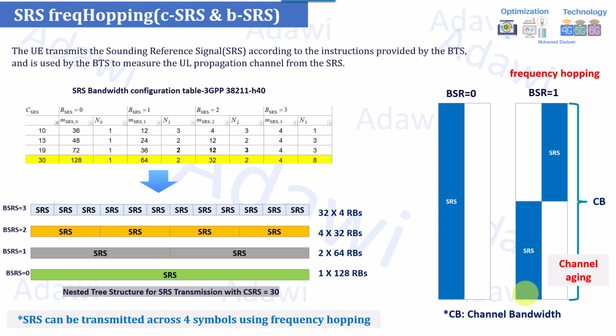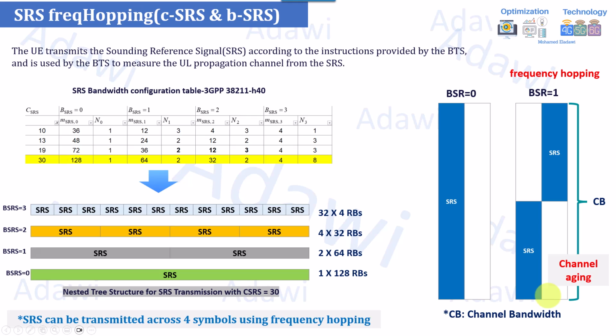You can have 3 dB gain. But still, the gNB needs to know the information about the complete frequency band. Otherwise, it will have a limitation. So that's why we have this concept called frequency hopping, where the UE will transmit the SRS over two samples, for example, in this particular configuration.